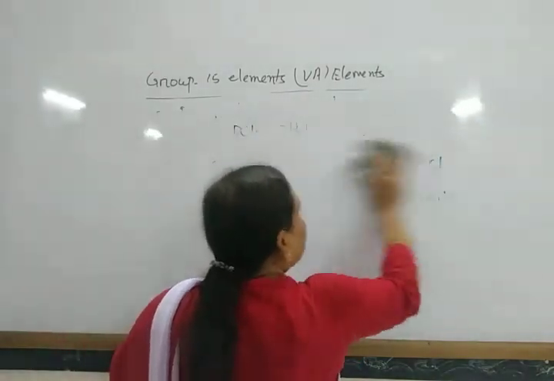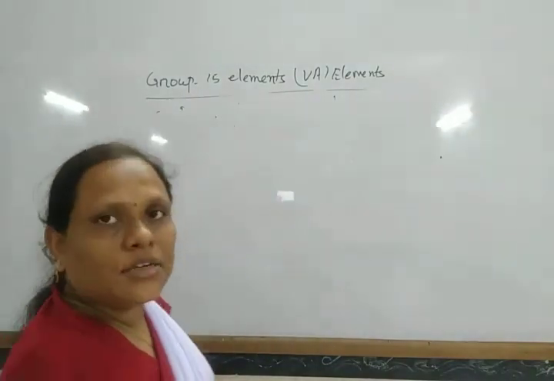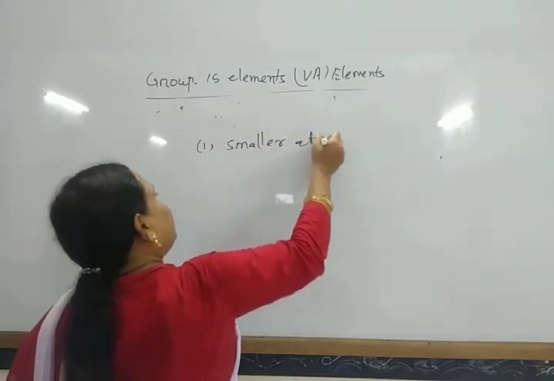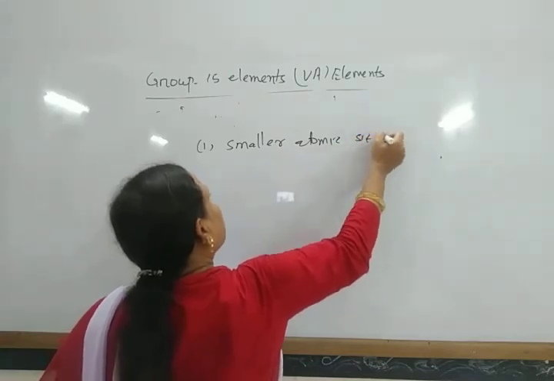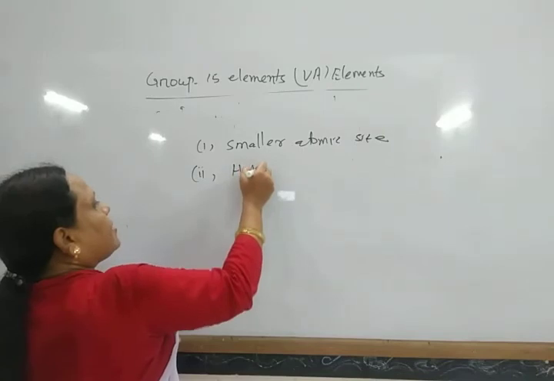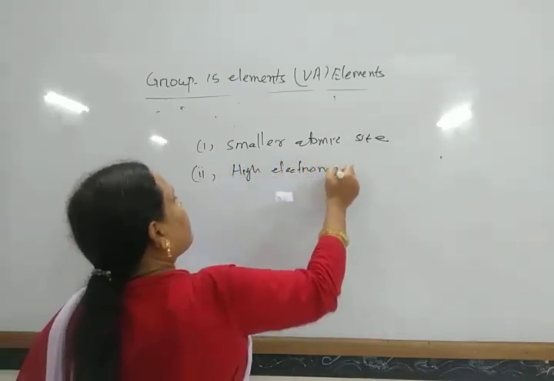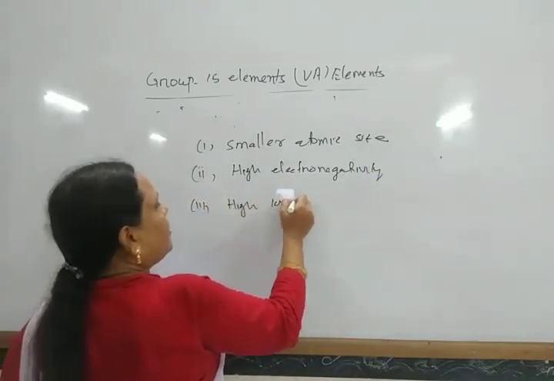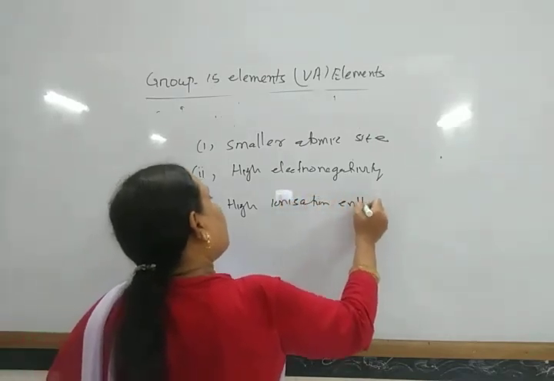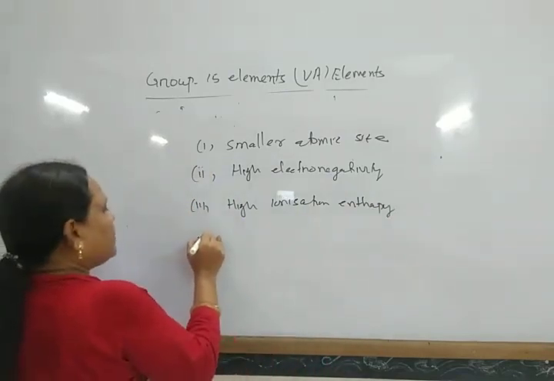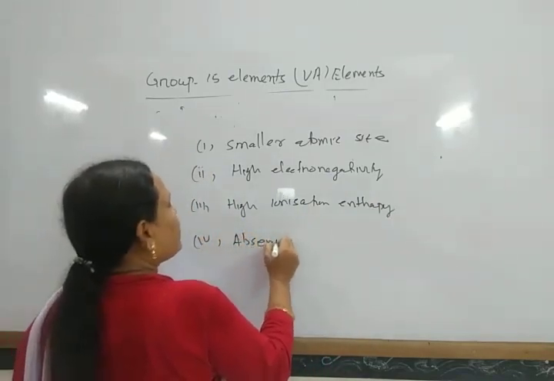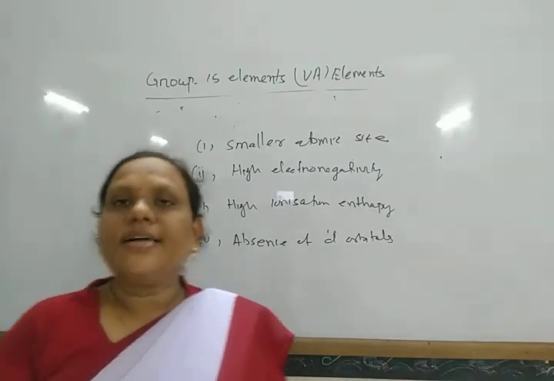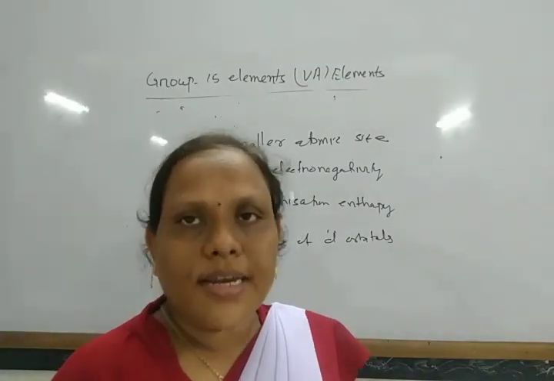Nitrogen has different behavior from other elements of this group due to its smaller atomic size, high electronegativity, high ionization enthalpy, and the absence of d orbitals.